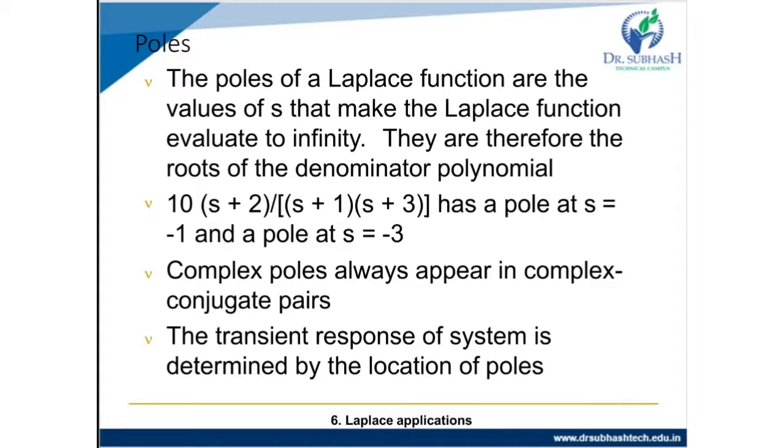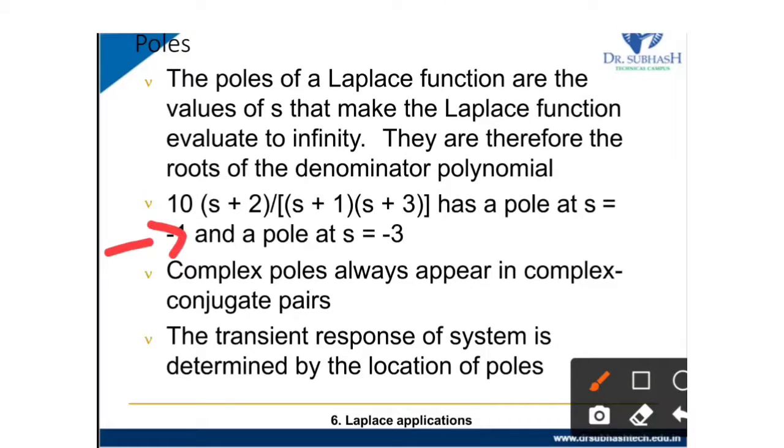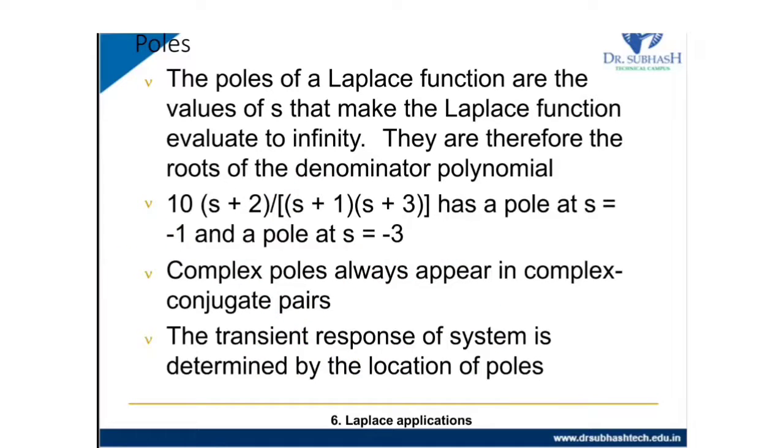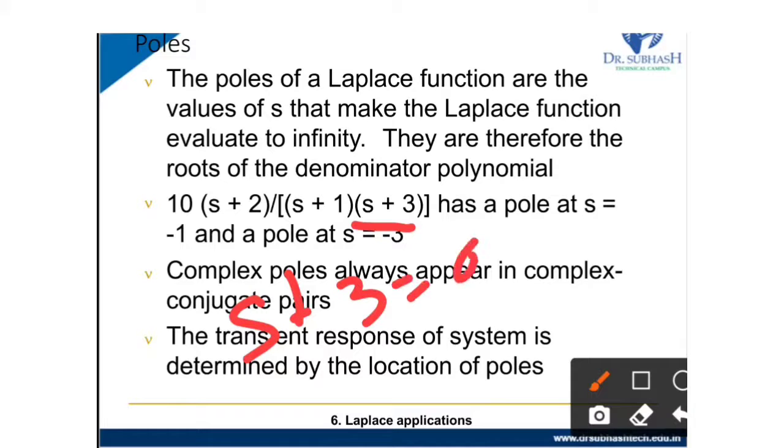In this equation, 10 multiplied by (s plus 2) divided by (s plus 1) multiplied by (s plus 3) has a pole where s plus 1 equals 0, so s equals minus 1, and another where s plus 3 equals 0, so s equals minus 3.